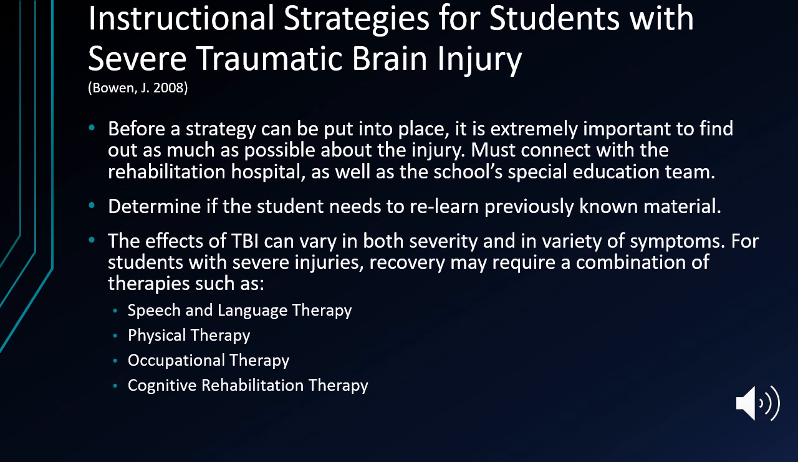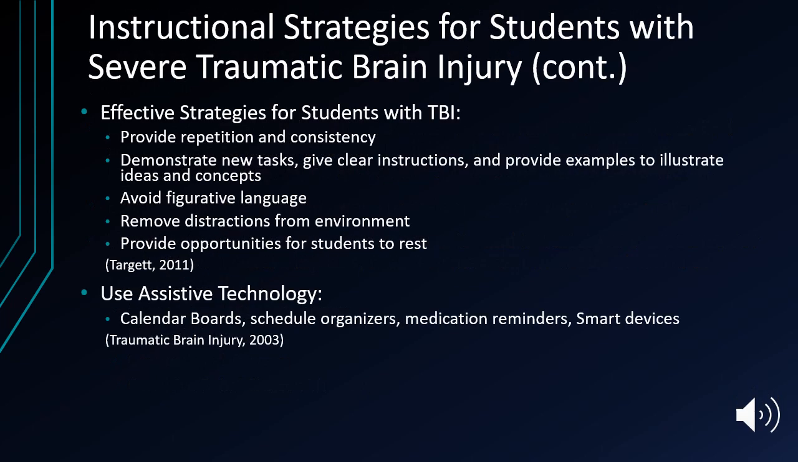Cognitive rehabilitation therapy. Traumatic brain injuries can cause and increase the risk for things like epilepsy, Alzheimer's, Parkinson's, and other brain disorders. Considering that memory is one of the biggest issues that someone with a traumatic brain injury struggles with, it's important to provide repetition and consistency. Demonstrate new tasks, give clear instructions, and provide examples to illustrate ideas and concepts. Avoid figurative language.